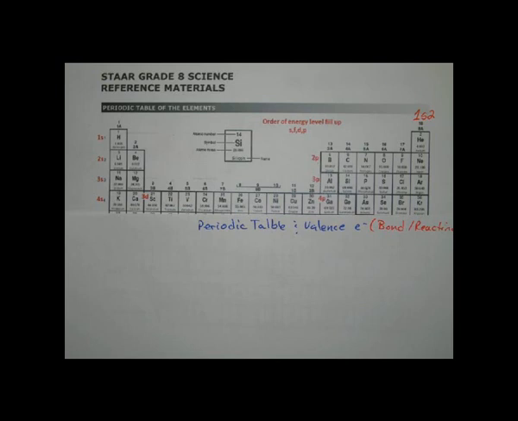So Mendeleev, in a sense, was correct in putting the periodic table in order of masses, because what he didn't know is, as the mass goes up, the number of protons goes up. So he inadvertently put the periodic table in order the correct way. Even though we use atomic number today, he used masses. Okay? But how does this periodic table deal with valence electrons and how the elements act?